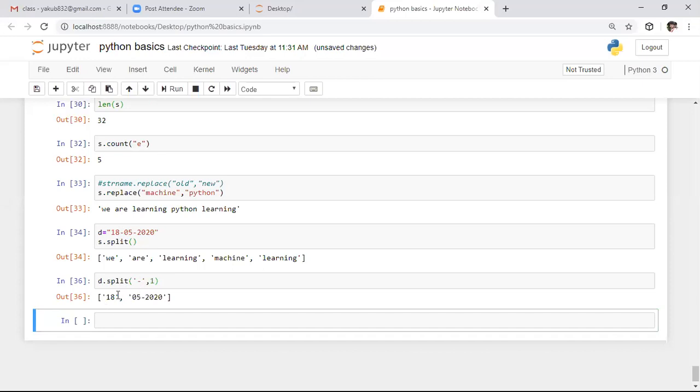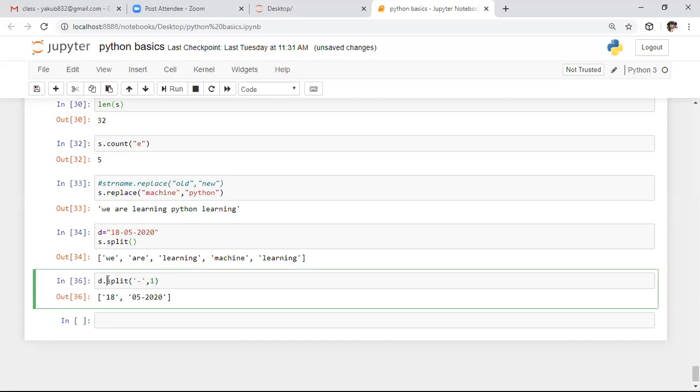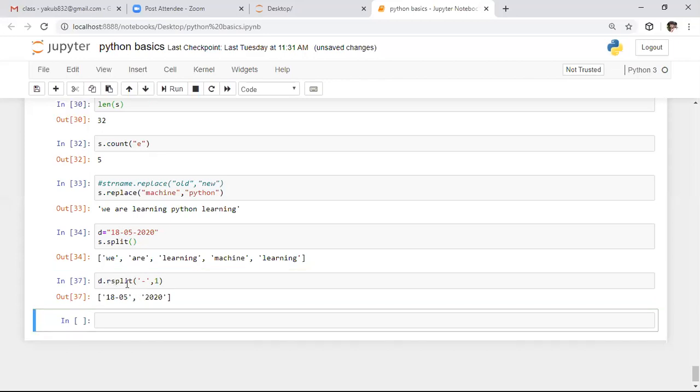If you want to split like this from the other side, we have rsplit. By using the rsplit function, we can split the same thing from the backside also. I am executing this portion. If you observe, we are checking from the backside, that is the right side. Whenever this character appears, we split only one time. This is the purpose of the split function.